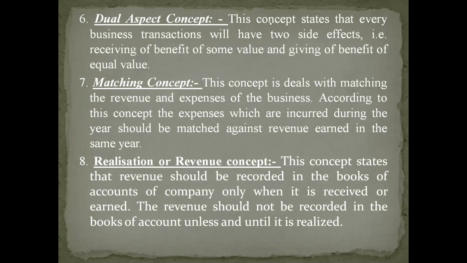That particular concept is called what? Dual aspect concept. Dual means two. So every transaction will have a minimum of two effects. I never said that there will be only two effects. Keep in mind there will be a minimum of two effects. Understood? Okay. One is giving of benefit and another one is receiving of benefit.